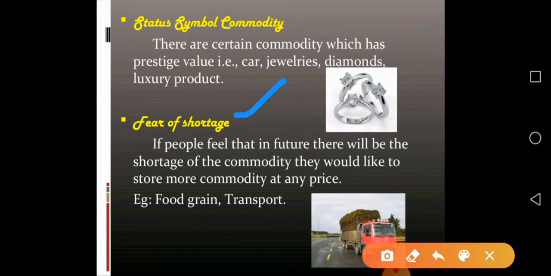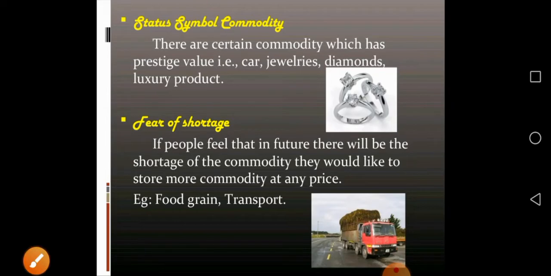So this fear of shortage is one of the exceptions to the law of demand. If people feel that in future there will be a shortage of a commodity, they would like to store more of it at any price. The people fear that there will be a shortage of necessity goods in future.